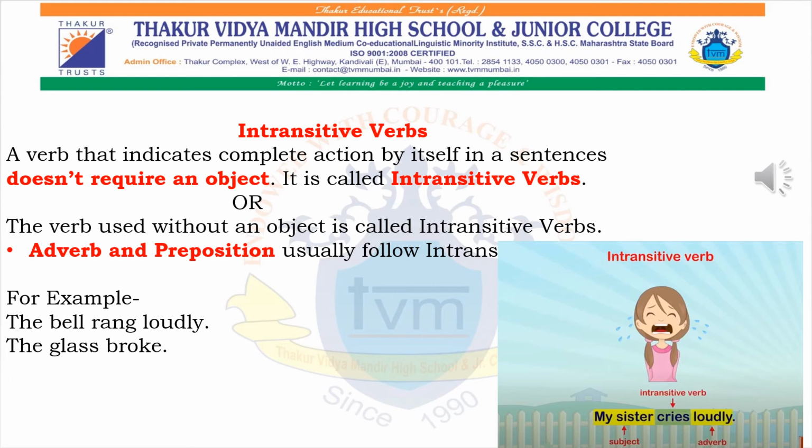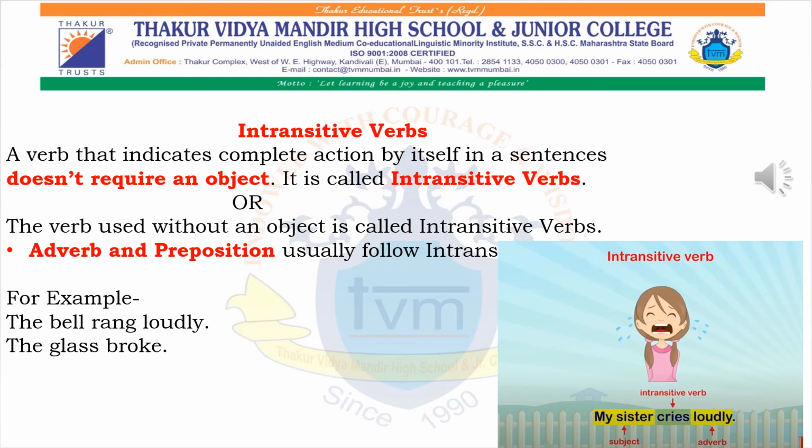So this particular sentence has an intransitive verb. Now over here, my sister cries loudly. My sister is the subject, cries is an intransitive verb, and loudly is an adverb. The glass broke. The glass is the subject, and broke is the verb.